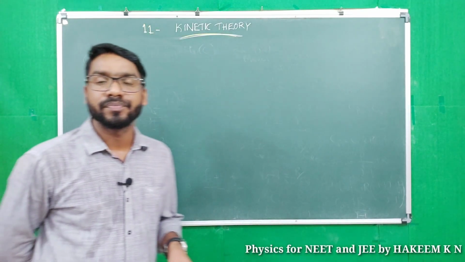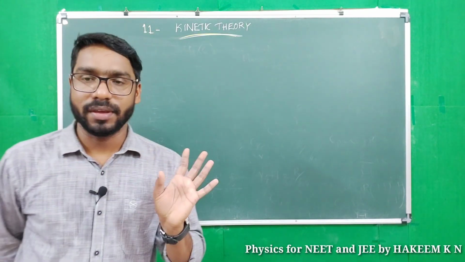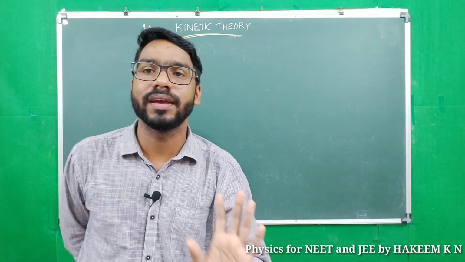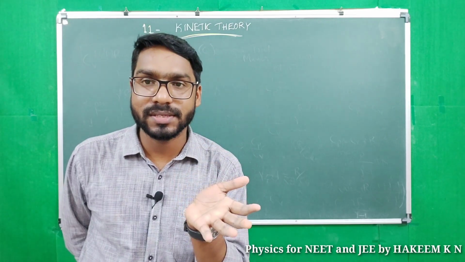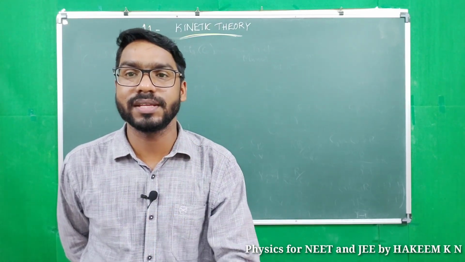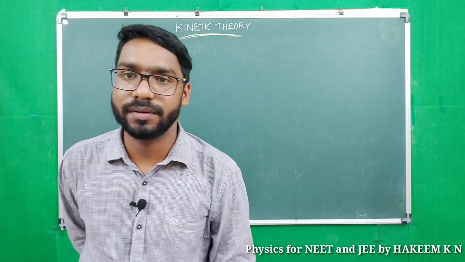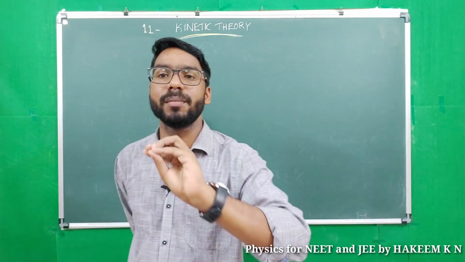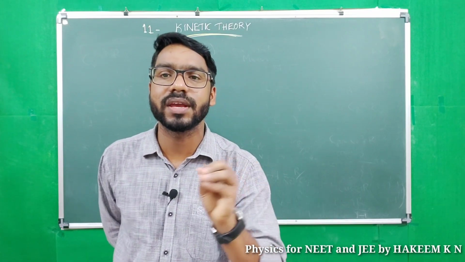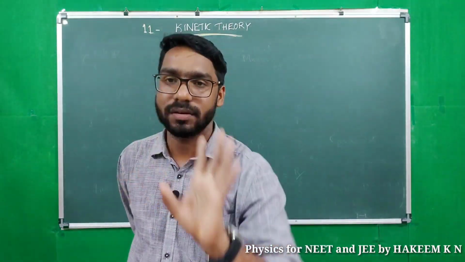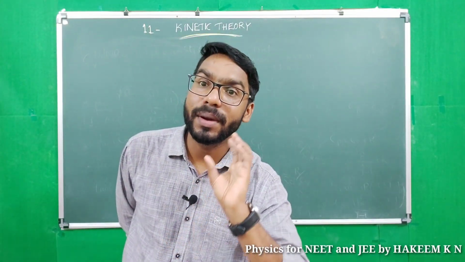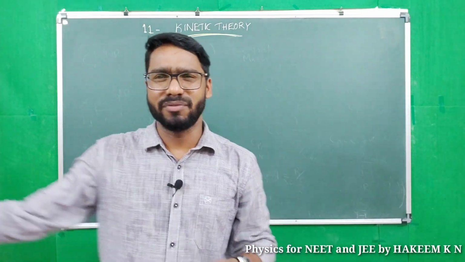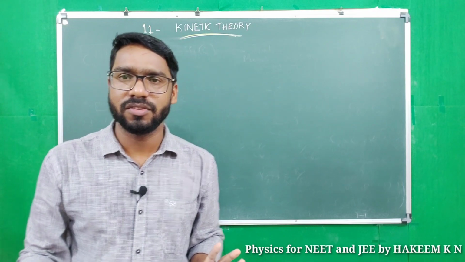Just listen here. For atmosphere or for air, we will take gamma, the ratio of specific heats, as 1.41. Generally, we will take 1.4. Gamma of air, gamma of atmosphere is taken as 1.41 due to abundance of diatomic molecules in the atmosphere. For diatomic, gamma is 1.4, right?